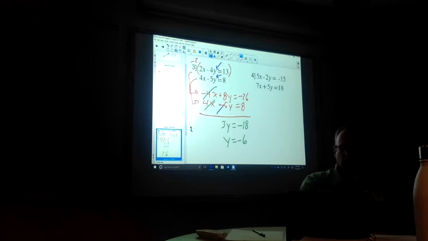So I get 2x minus 4. I had a y originally, but now I don't. And it's still equal to 13. But the y value now, I'm going to plug the negative 6 in. So I'm going to take this, I'm going to plug it in right here. Watch your signs. So you get 2x. Negative 4 times negative 6 is positive 24. And that's equal to 13.